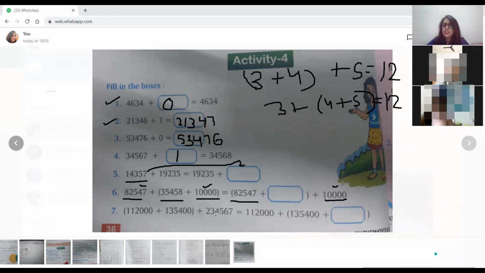So what will come in this place? They are regrouping the order. What will be the answer for this place, Vidhi? Ma'am, 35,458. See carefully. Okay, 35,458 will come here. Maybe मैंने इसको शायद 32,000 गलती से बोल दिया है. Check कर लेंगे हम. Like it is 35,458. Daksh, is she right? Yes, ma'am.